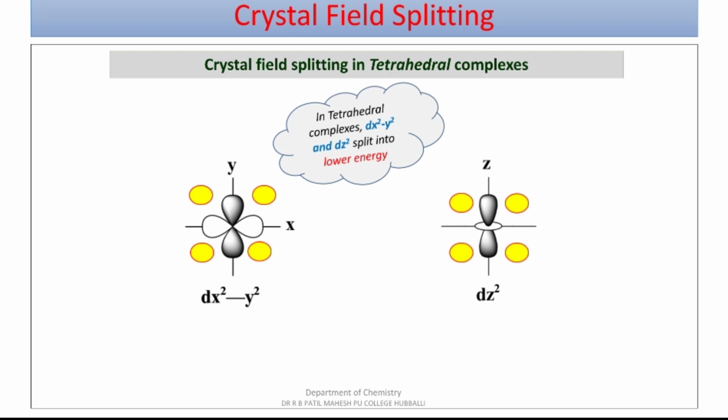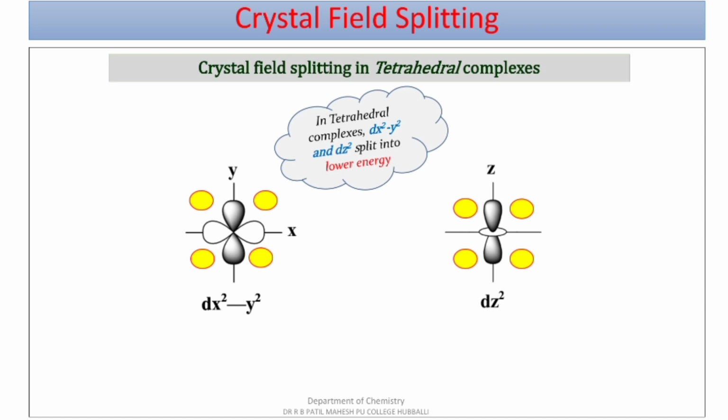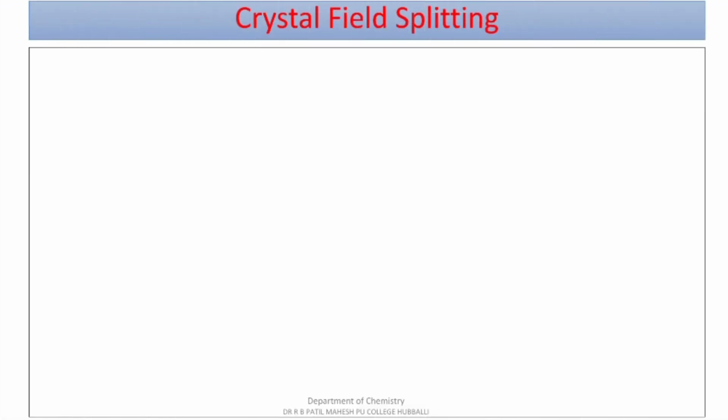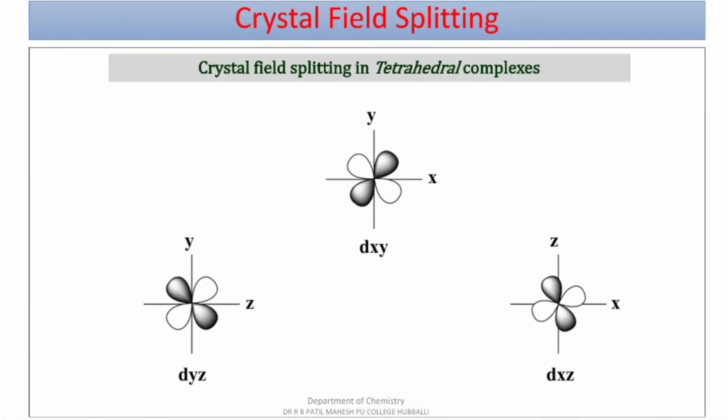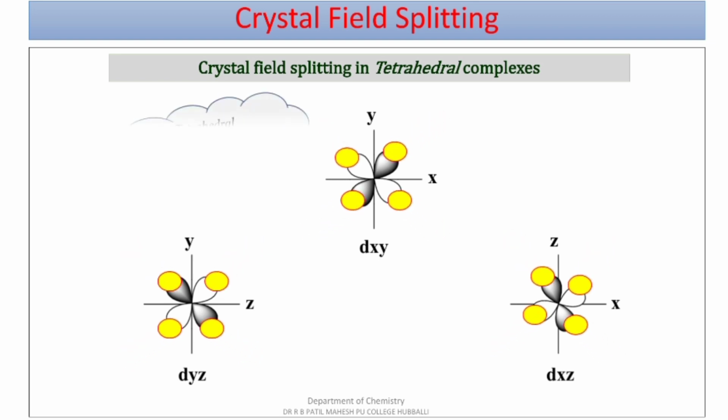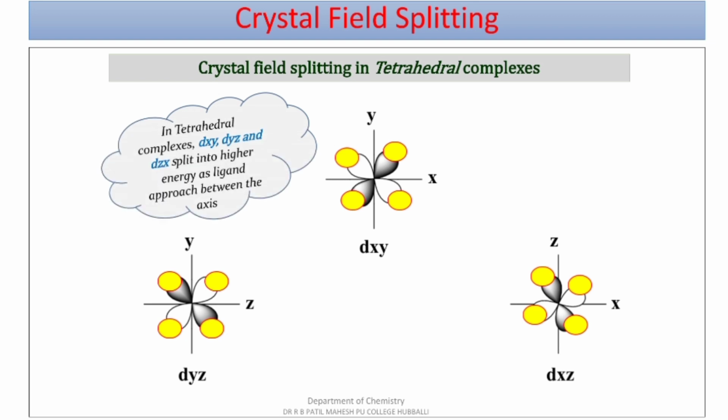Hence, they split into lower energy, whereas the other three orbitals, dxy, dyz and dzx, have lobes in between the axes, and the ligand is also approaching in between the axes, where there is a greater repulsive interaction leading to greater splitting in these orbitals.